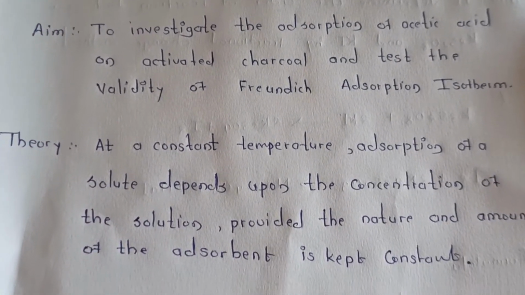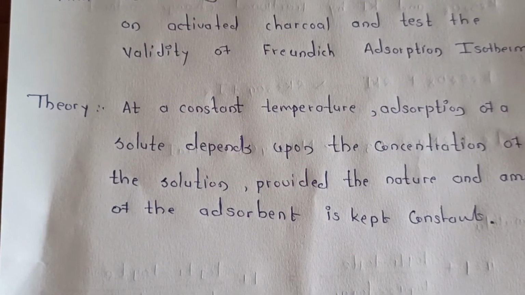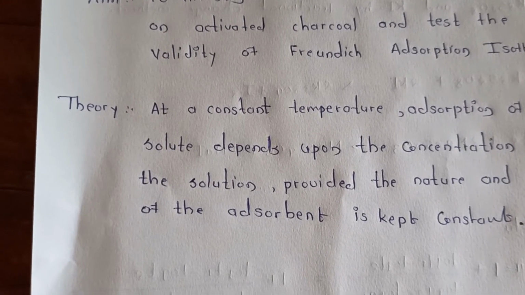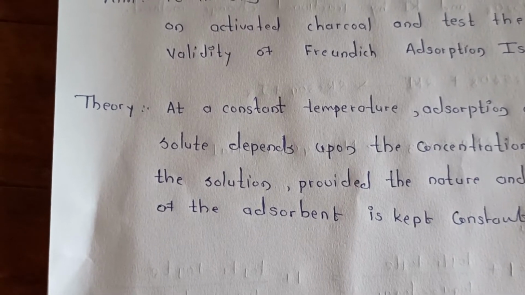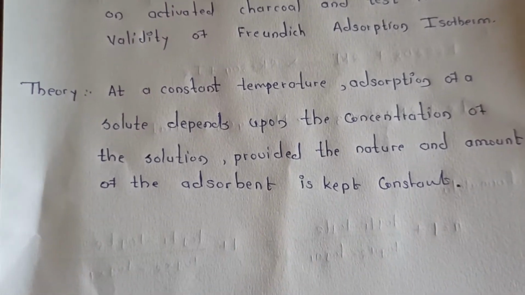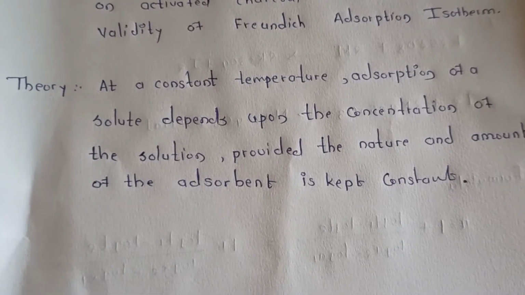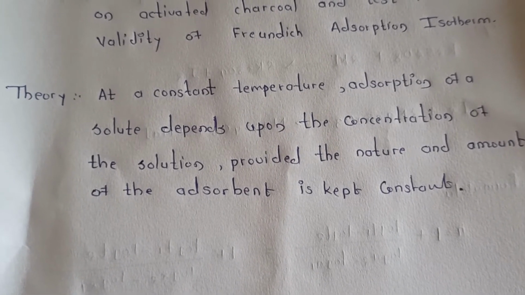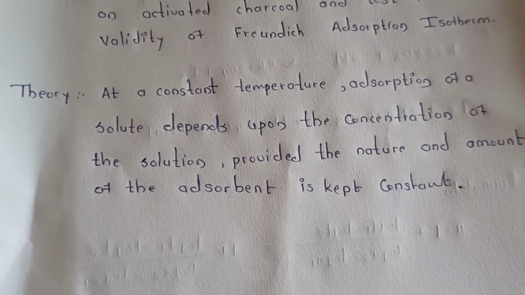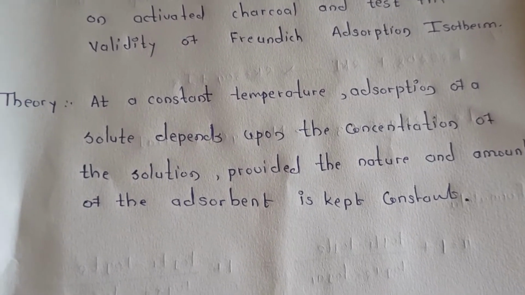The theory of this practical is that at a constant temperature, adsorption of a solute depends upon the concentration of the solution, provided the nature and amount of the adsorbent is kept constant.